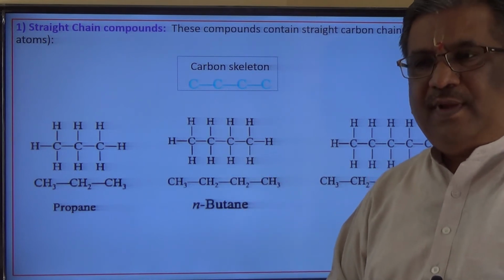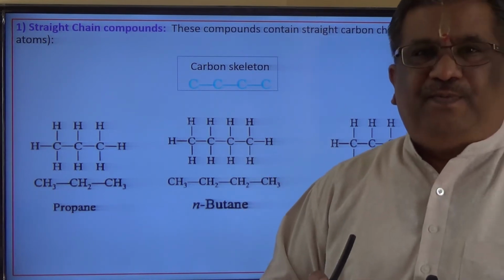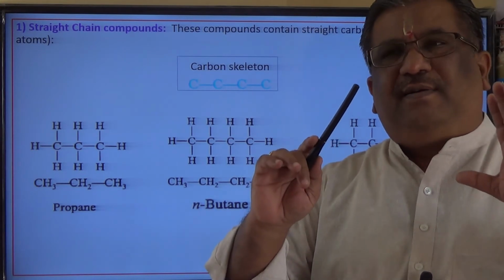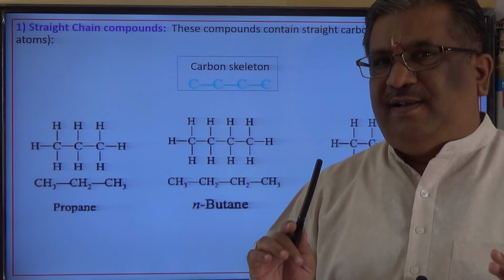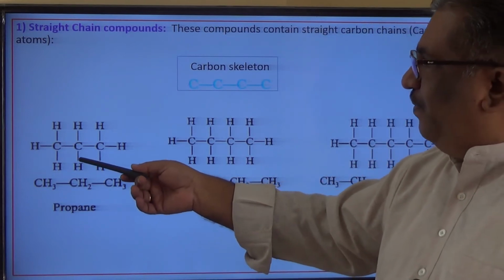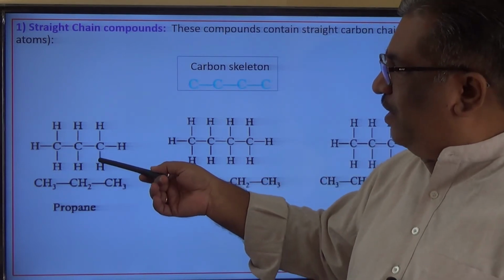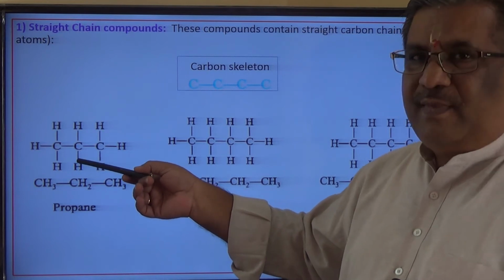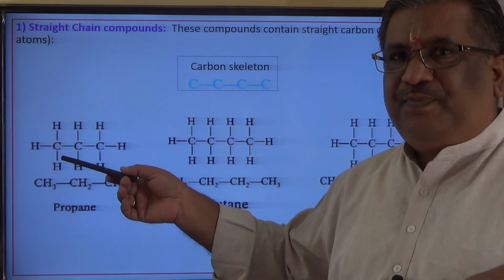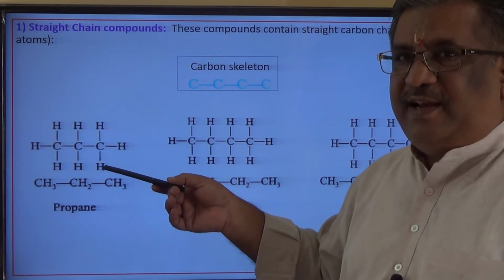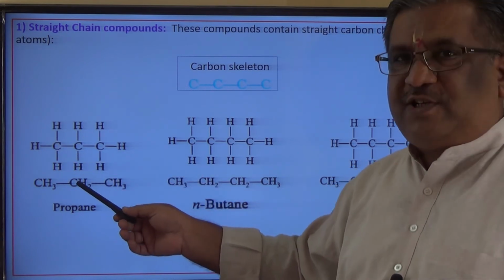Is it possible to make a branched chain here? What about this one here? Is it possible to make a branched chain over here? I mean, rather than the cyclic, only in this chain, is it possible to make a branched chain here?